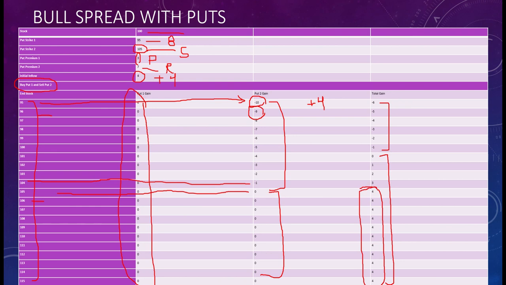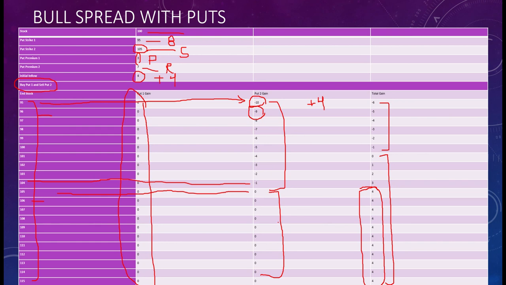So we have considered 2 examples here of bull spread, one with calls and one with puts. In both the cases the person is earning profit when the market is going up. That's why we call it a bull spread, okay? So the first situation is, when the market goes up, then only you should apply this strategy, right? Bull spread can only be applied when the market is in a bullish phase.